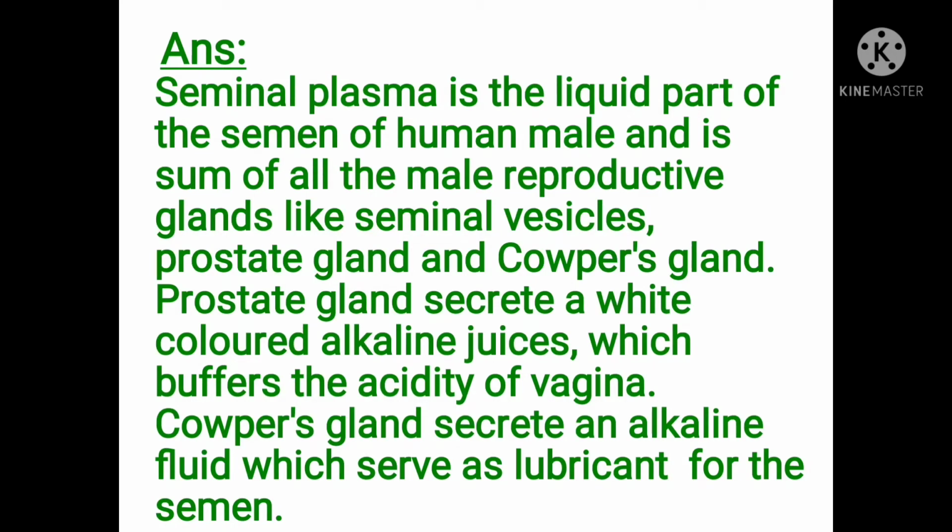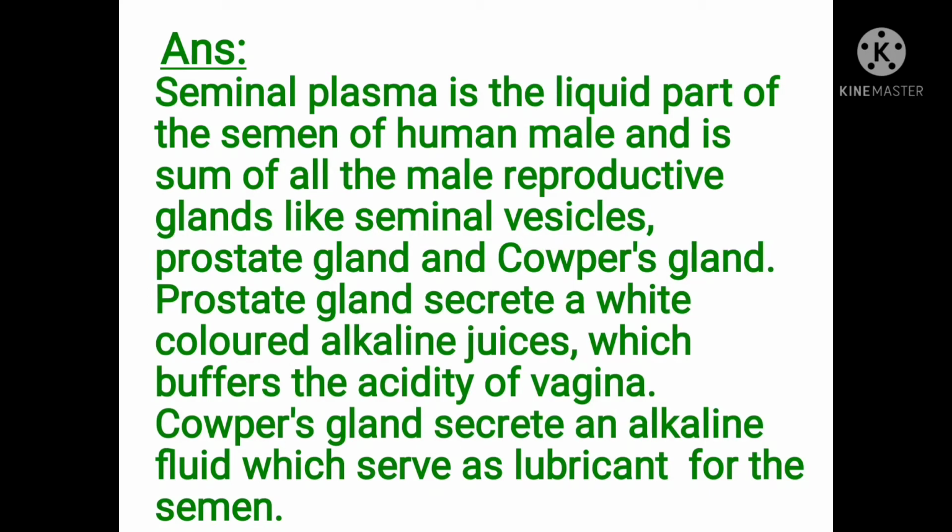of the semen of human male and is the sum of secretions of all the male reproductive glands like seminal vesicles, prostate gland, and Cowper's gland. Prostate gland secretes a white-colored alkaline juice, which buffers the acidity of the vagina.